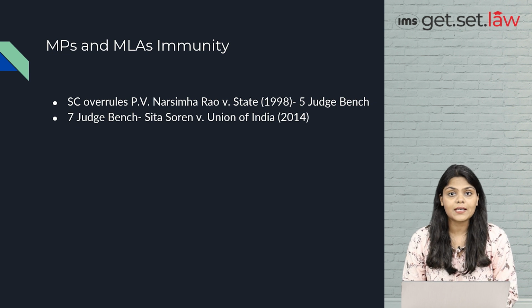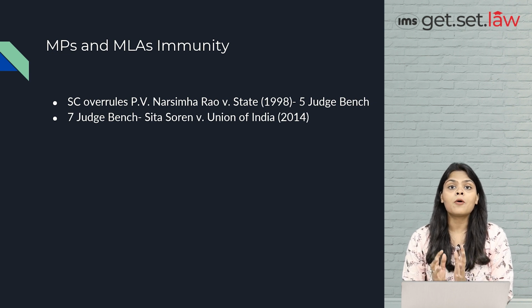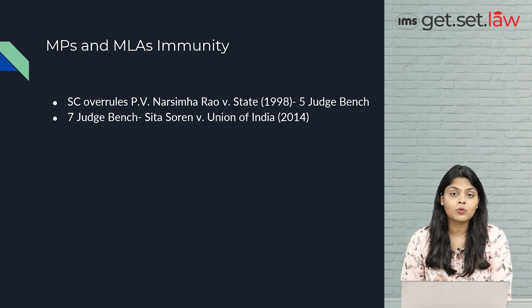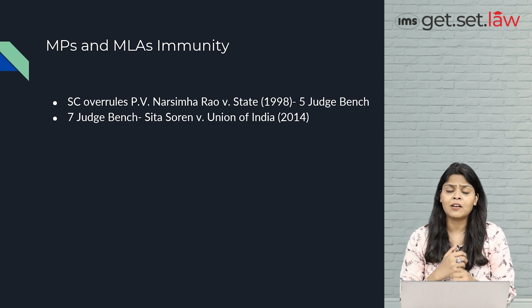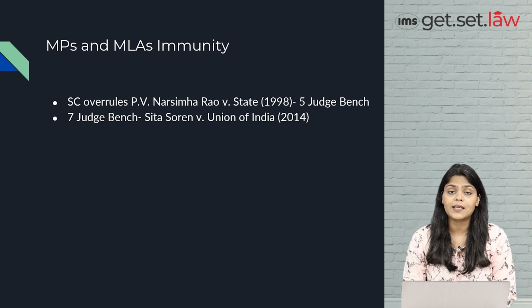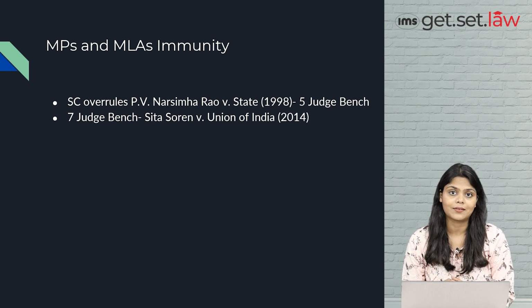In the present case, the court stated that no, such taking of bribe and voting against the party has no nexus with the parliamentary power or privileges given to MPs and MLAs to perform their legislative duties without any hindrance or fear. So let us delve deep into this case, the background and everything.